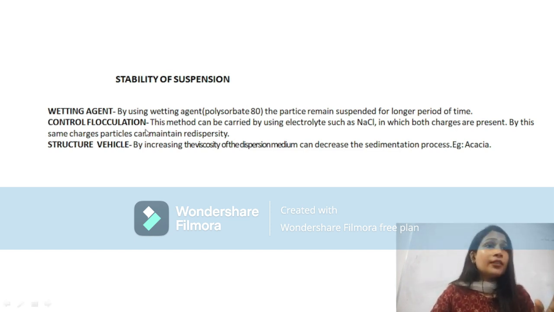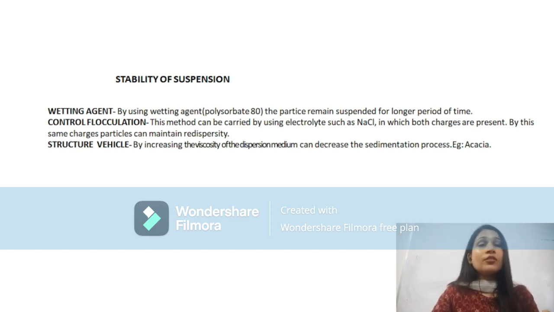This is a method where we use electrolytes such as sodium chloride, where both charges are present. By these charges, the particles can maintain redispersibility. Positive will attract the negative particles and negative will attract the positive particles, but between same charges there will be repulsion, where the particles have both charges. So opposite charges will form flocs and the same charges will repel. By maintaining this phenomenon, there will be redispersibility. This is controlled flocculation, where we control the flocculation by maintaining the electrolyte.